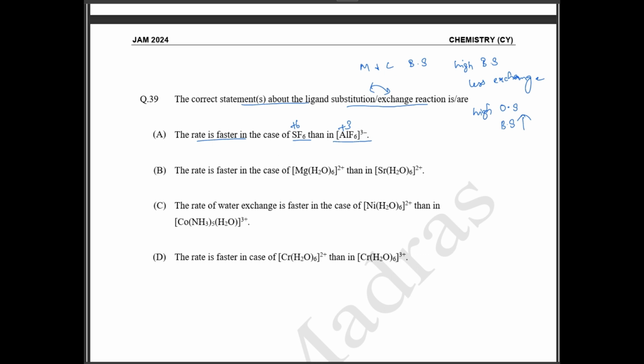But in case of aluminum, only the ligand exchange is going to be faster than your sulfur, because sulfur is existing in higher oxidation state. So since it is in higher oxidation state, sulfur will have high bond strength. So ligand substitution or exchange will be slow. So option A is not the correct answer.